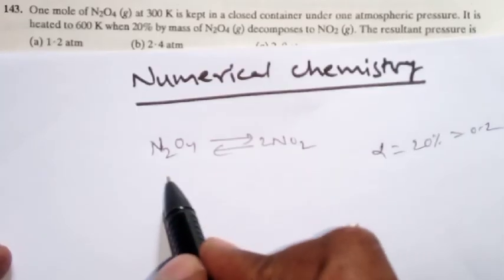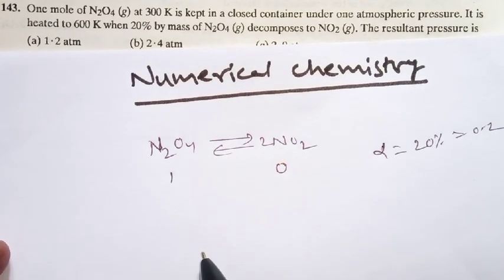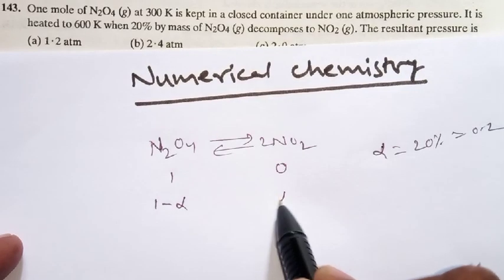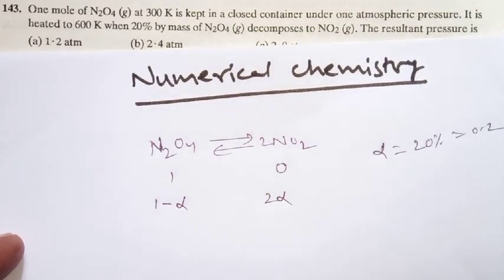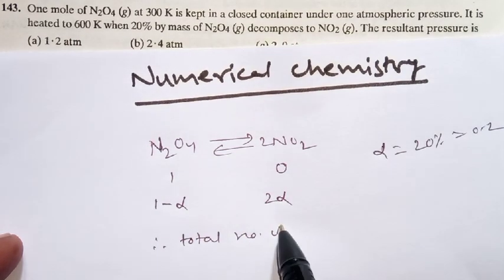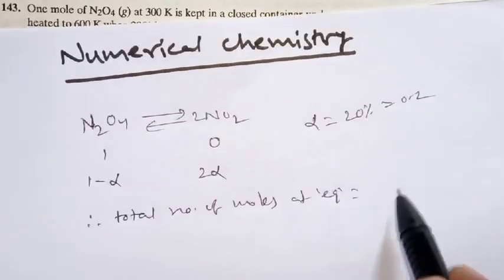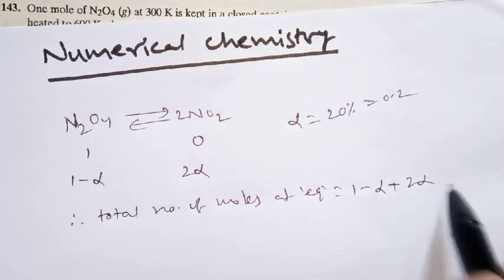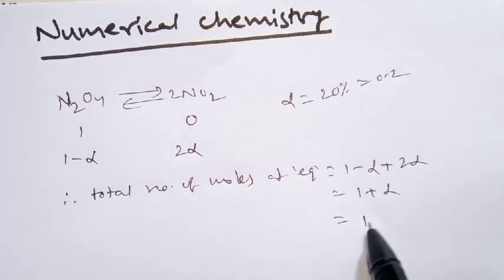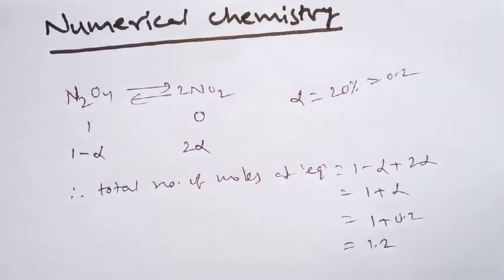Now observe here. Initially in any reaction, if you consider 1 mole, there is no product. But after attaining equilibrium, if alpha moles are dissociated, automatically alpha moles are formed, but as per the balanced equation you can take 2 alpha. Therefore total number of moles at equilibrium is equal to 1 minus alpha plus 2 alpha. Then what will we get here? 1 plus alpha. The alpha value is already known, that is 0.2, so 1 plus 0.2 gives 1.2. That means the final number of moles we got is 1.2.